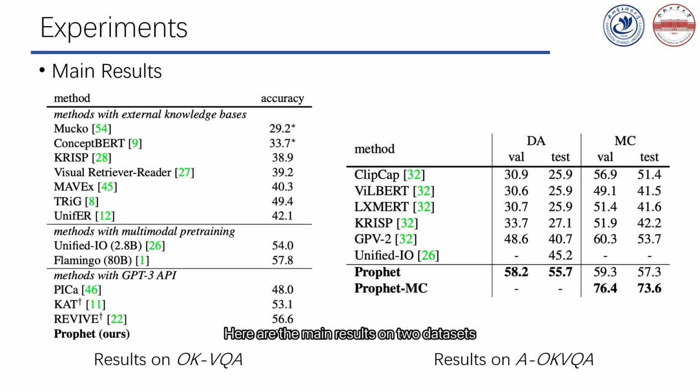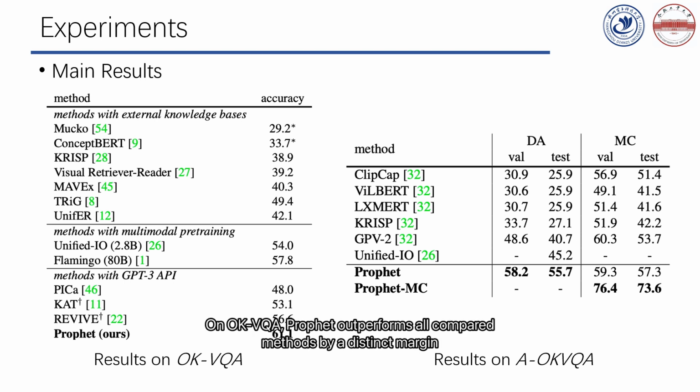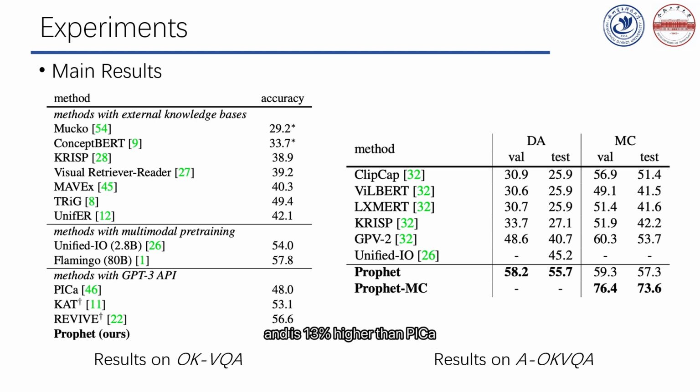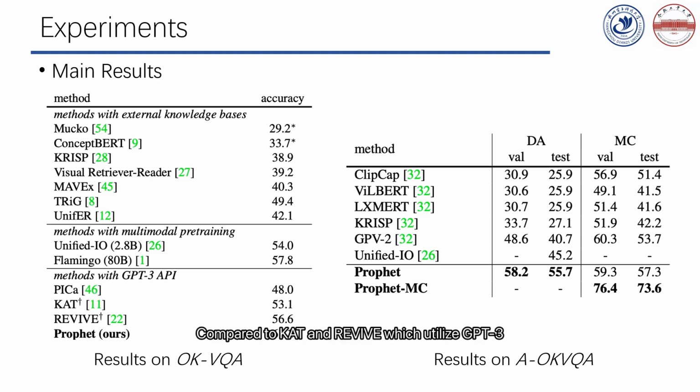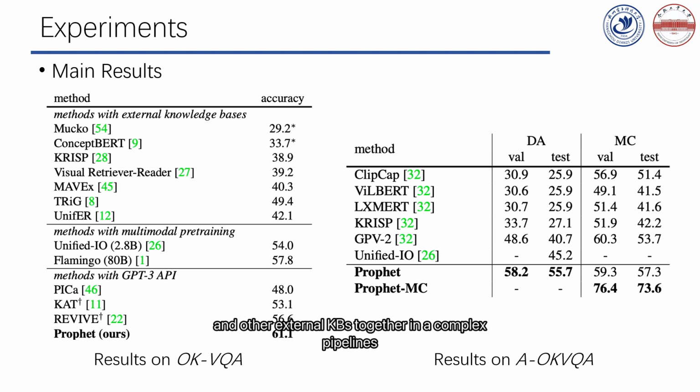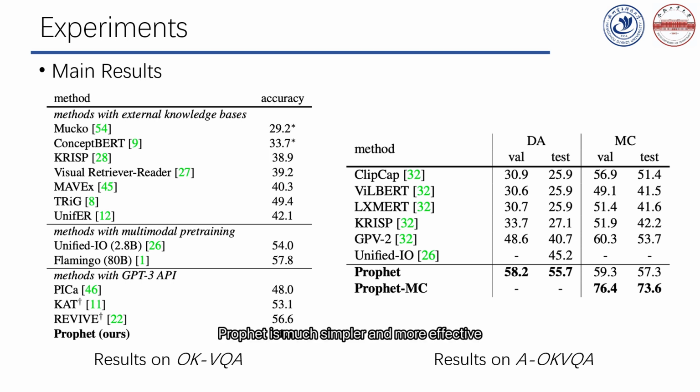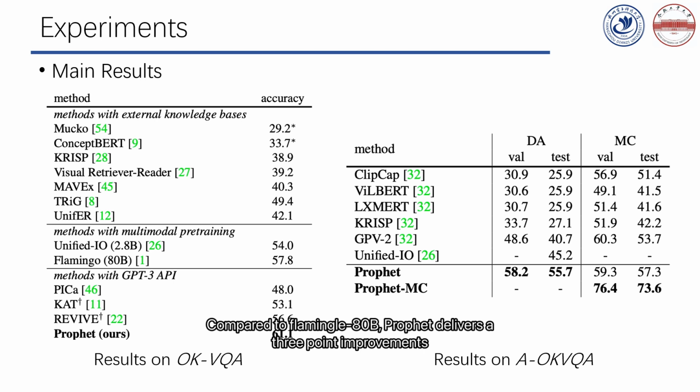Here are the main results on two datasets. On OK-VQA, PROVIT outperforms all the compared methods by a distinct margin, and is 13 points higher than PICa when both methods use GPT-3 as the only knowledge resource. Compared to KAT and REVIVE, which utilize GPT-3 and other external KBs together in a complex compartmentalized manner, PROVIT is much simpler and more effective. Compared to the Flamingo model with 80 billion parameters, PROVIT delivers a 3-point improvement and is more resource efficient from the perspective of reproducibility.